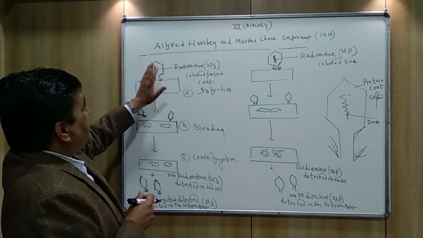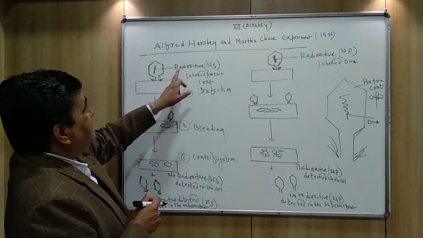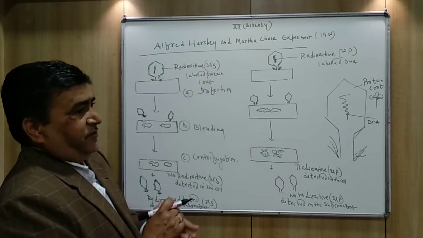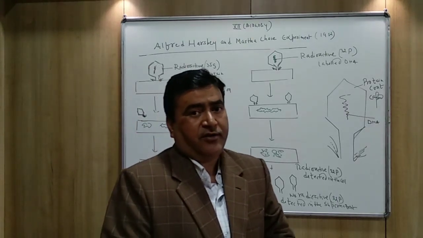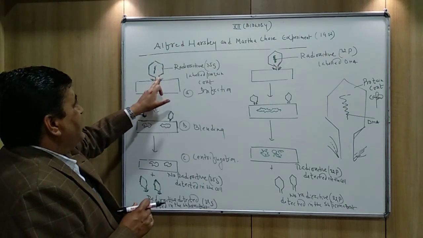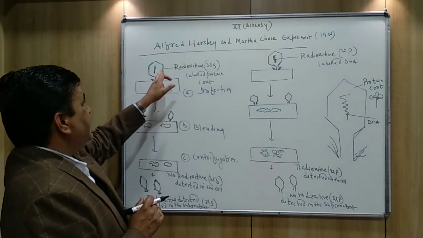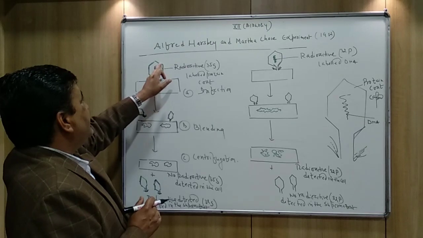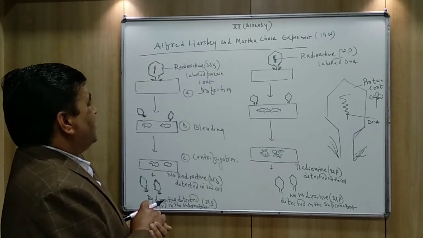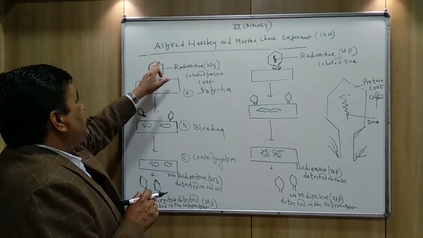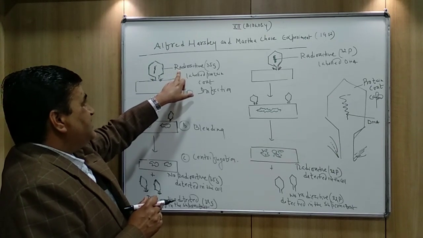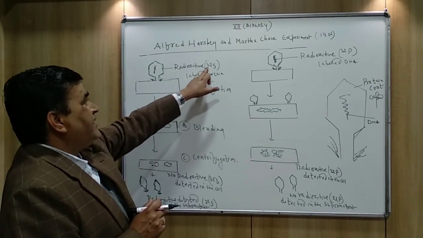Now in the culture medium where they used 35 sulfur, the bacteriophage's protein coat was labeled. It's very, very important. You can see here, I have denoted it with this green color. So here the protein coat is going to be labeled by this radioactive substance, that is 35 sulfur.